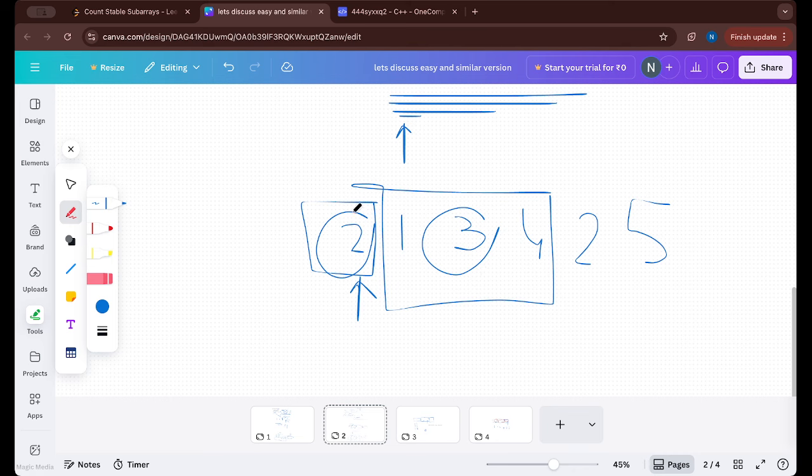Because between 2 and 3 there is some index I such that it cannot form an increasing subarray starting from 2 and ending at that value. Only then will they be in separate blocks, right? Because we have 1 and 4.